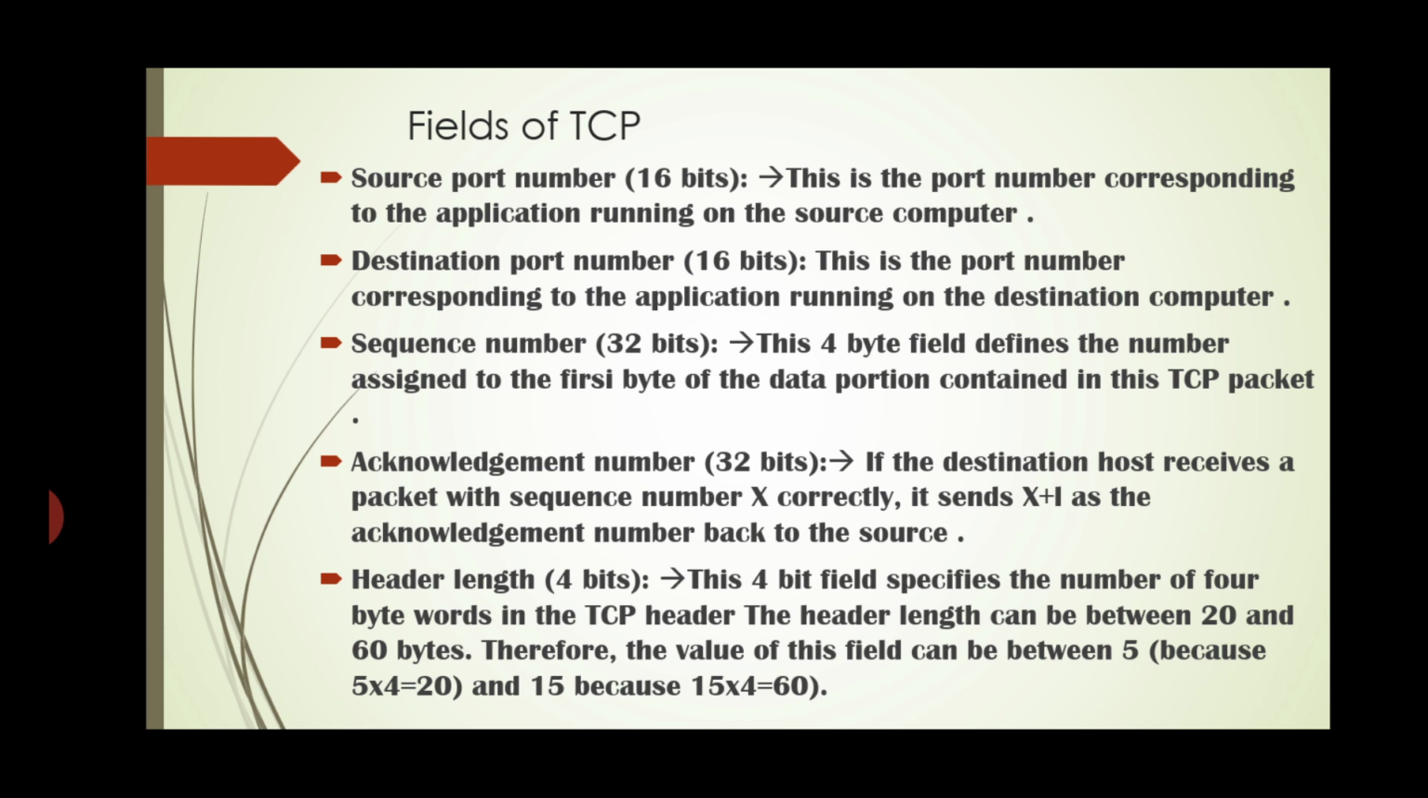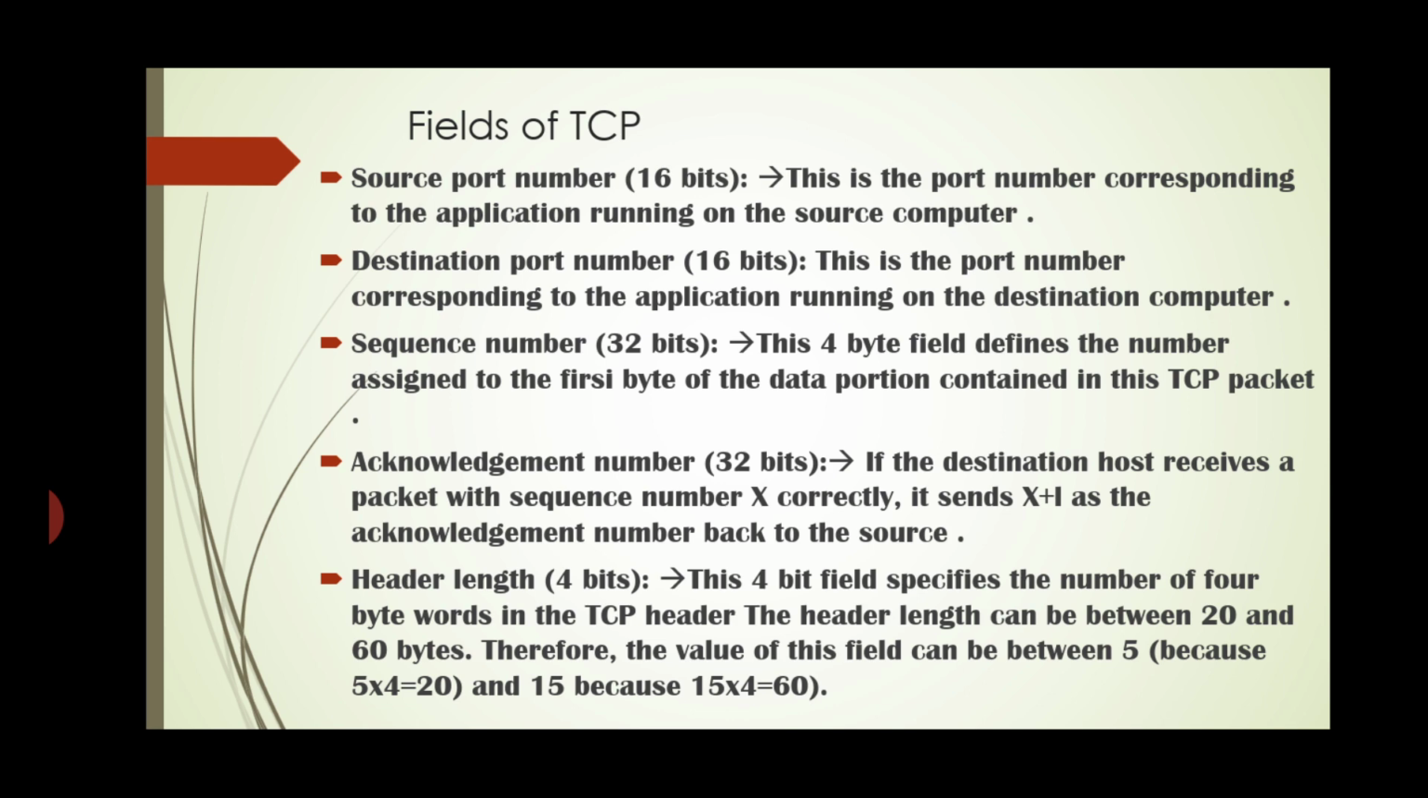Acknowledgement number, that is also 32 bits. If the destination host receives a packet with a sequence number X correctly, it sends X plus 1 as the acknowledgement number back to the source. That is the acknowledgement number.